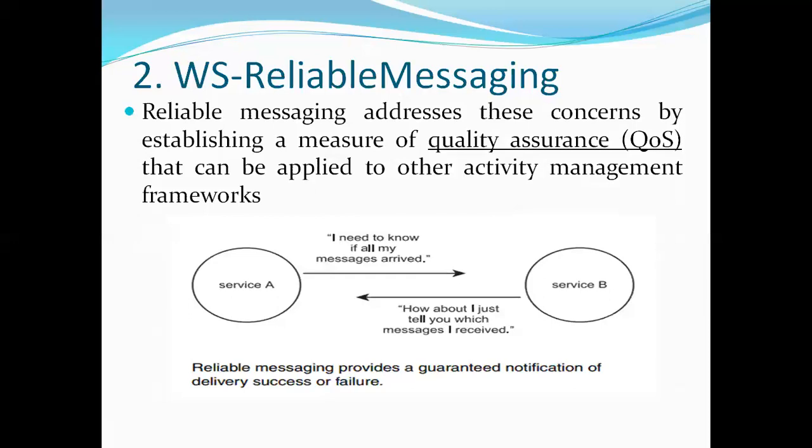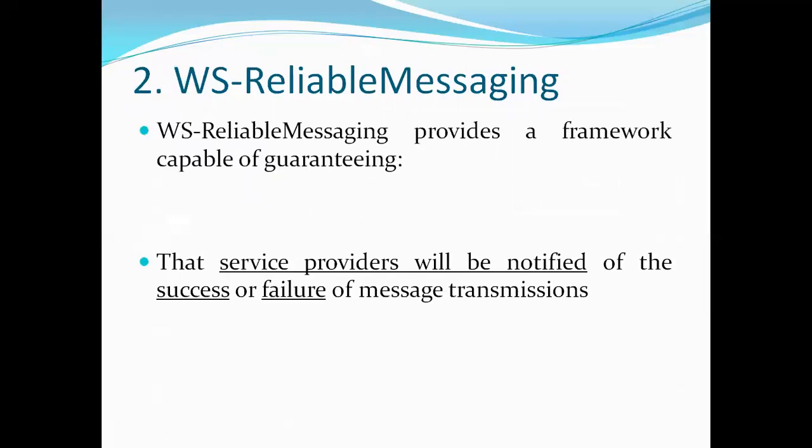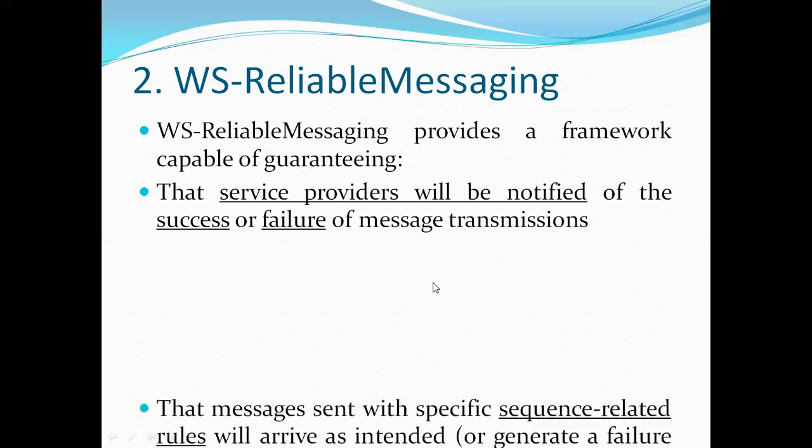So you will get a reliable message. The success of web services or web APIs is based on reliable messaging. After execution, they provide you a reliable message. Successful or failure message transmission is provided with the help of this extension, web service reliable messaging.